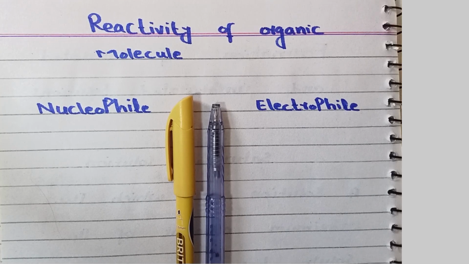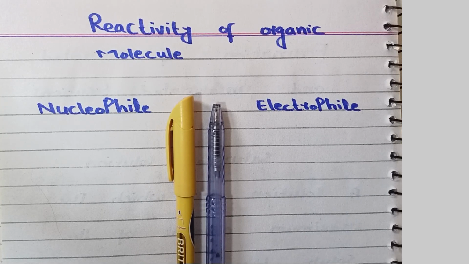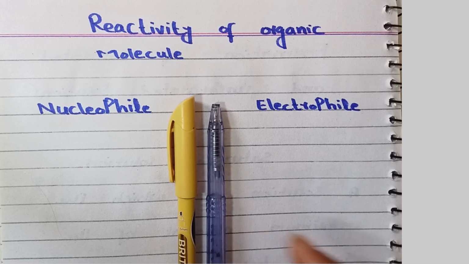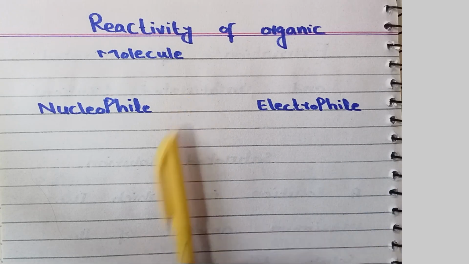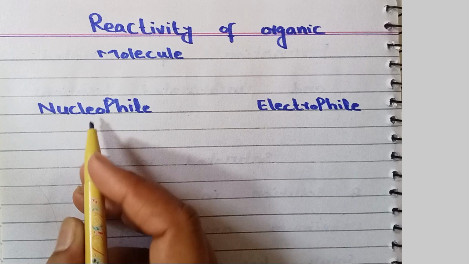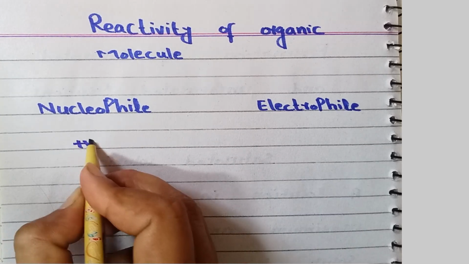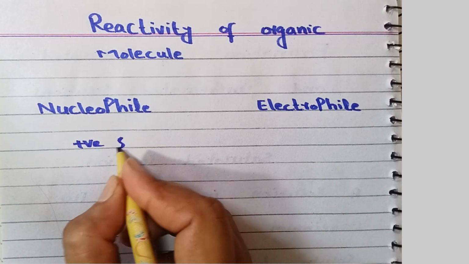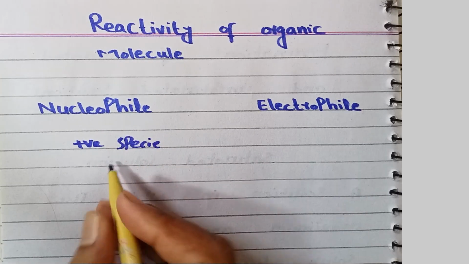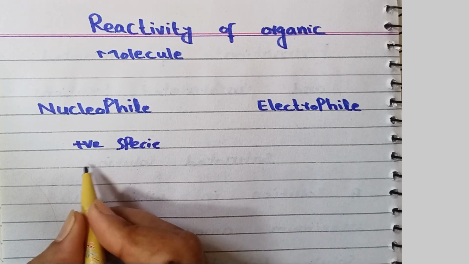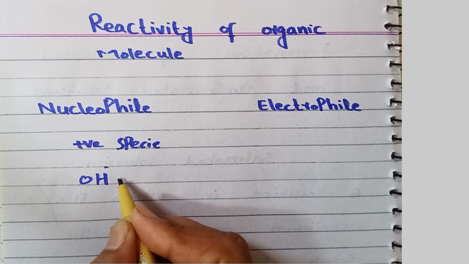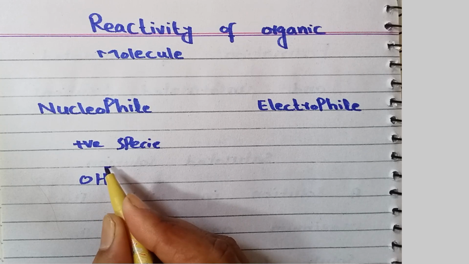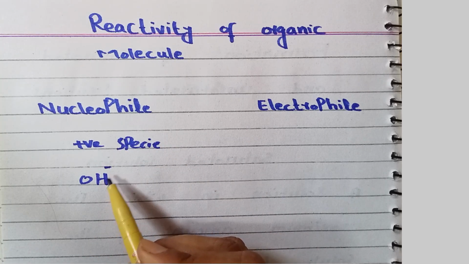Today we discuss reactivity of organic molecules. First one is nucleophile and second one is electrophile. We discuss electrophile and nucleophile. What is a nucleophile? A nucleophile is a species with a negative charge. For example, hydroxide ions have a negative charge and therefore we can say that a nucleophile is a negative species.